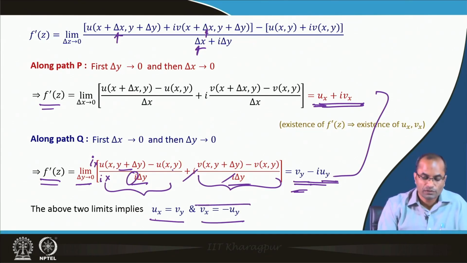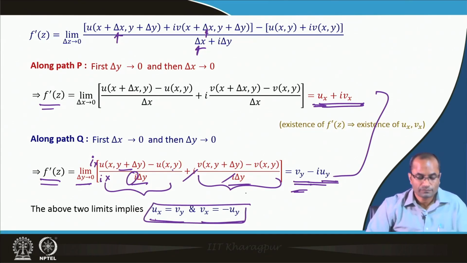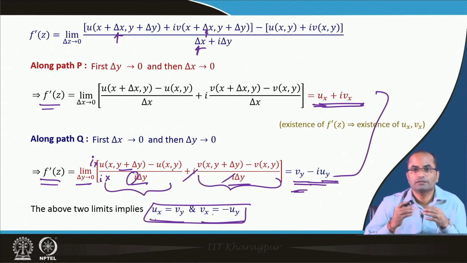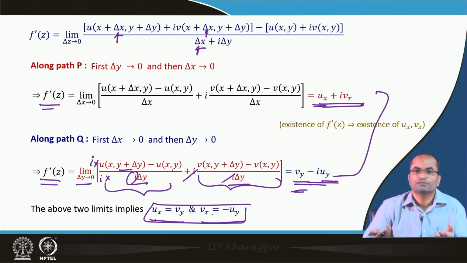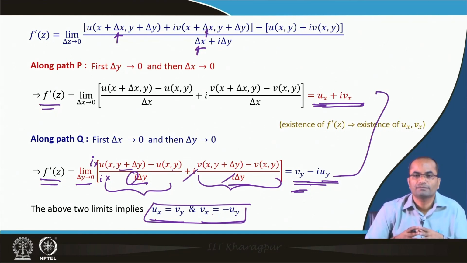So, from here we got these conditions: if the function is differentiable at a point, then these two conditions must be satisfied. If one of these conditions is not satisfied, then the function will not be differentiable at that point, and hence it will not be analytic at that point.